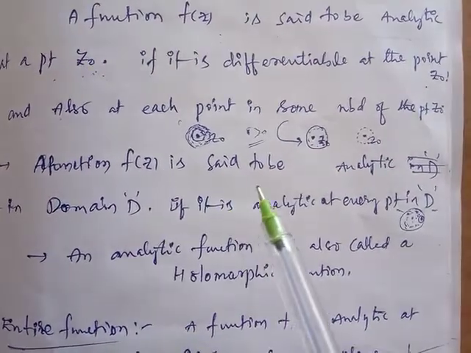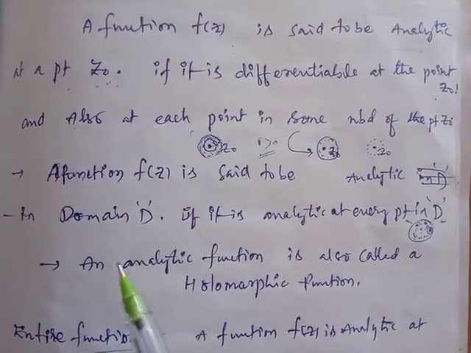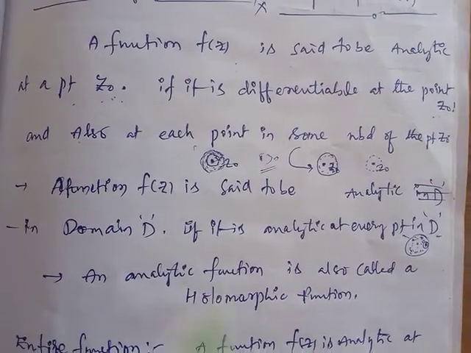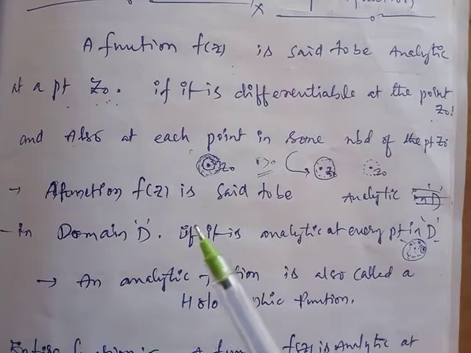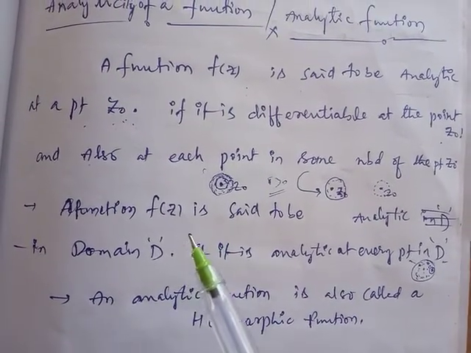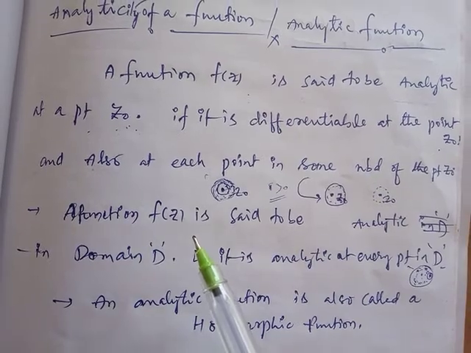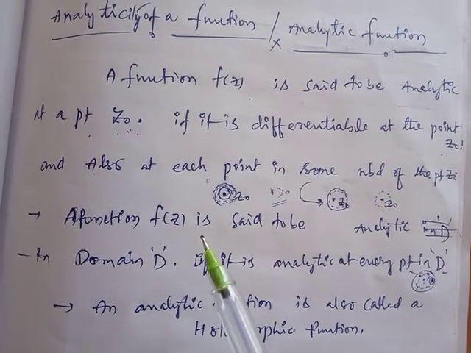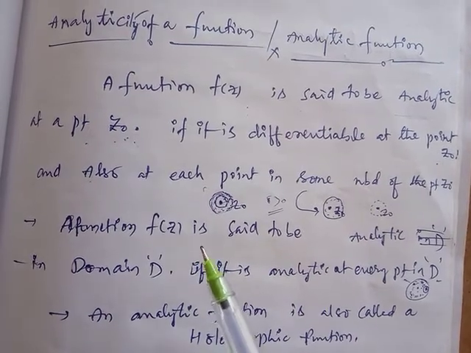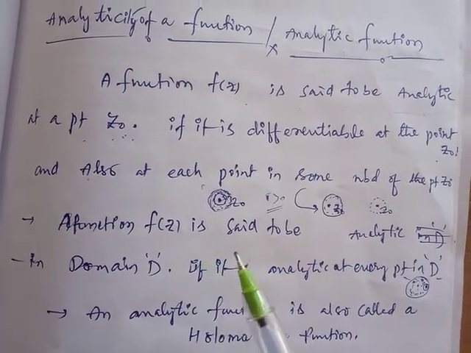A function f of z is said to be analytic in a domain D if it is analytic at every point in D. If it fails at even one point, then we don't call the function analytic in D.